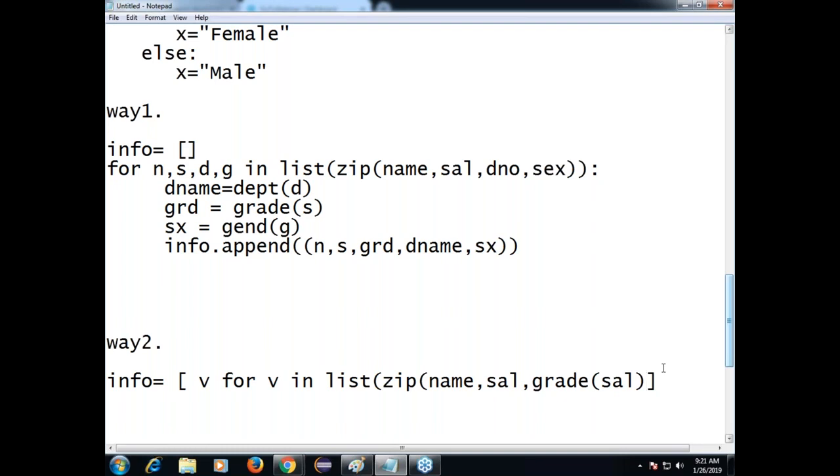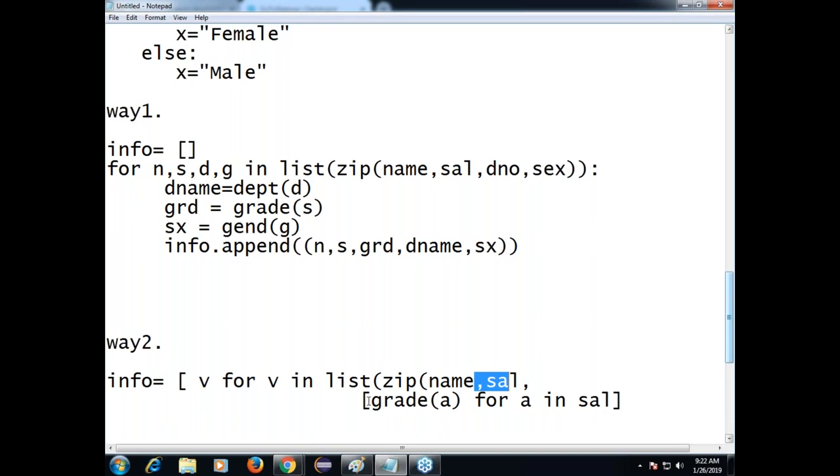Understand the point, sir? But this is a small mistake, because your previous grade function works on a single salary, not a list of salaries. That's why each element you want to transform into grade. As a third element I am giving grade of A. Now the zip has first list, second list.